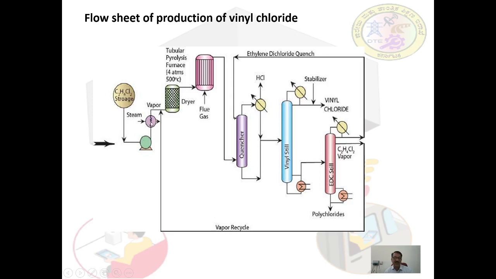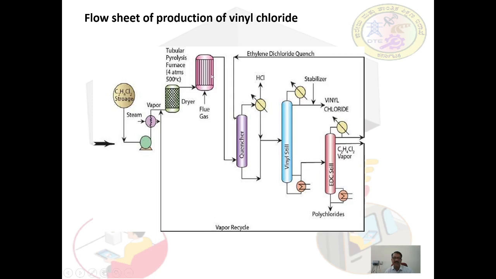The vapors then enter a dryer that removes traces of water molecules. After drying, the vapors enter the pyrolysis furnace.